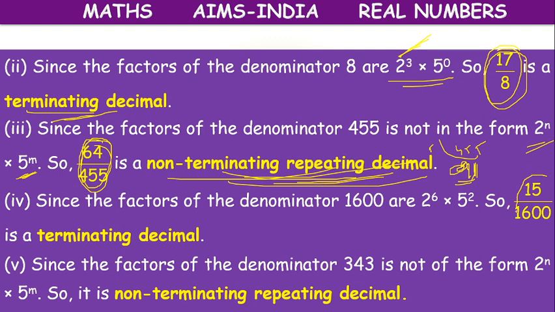Next question. 15 by 1600. 1600 can be written as 2 power 6 into 5 square. Only 2's and 5's, so it is a terminating decimal. Next, 343.